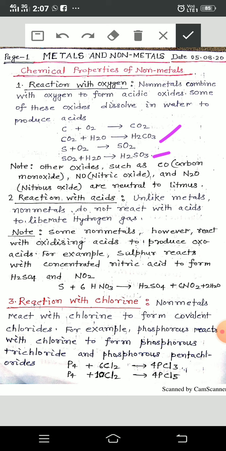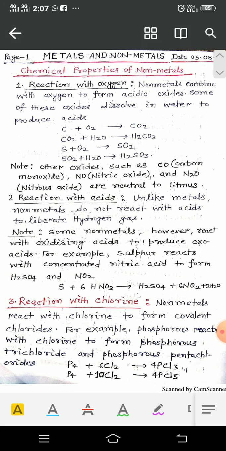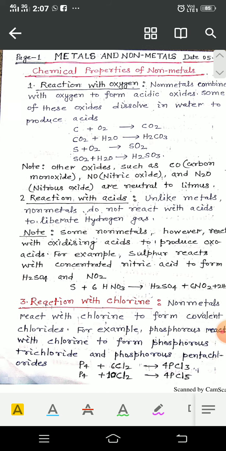Now in the note, see here, other oxides such as carbon monoxide, nitrogen monoxide and nitrous oxide are neutral to litmus, meaning these oxides are not acidic in nature.